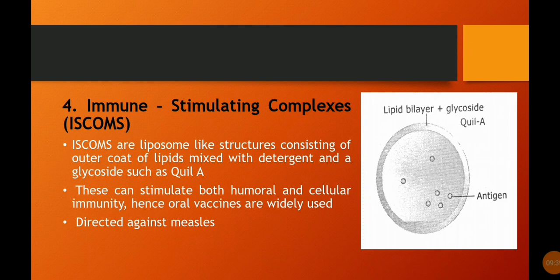Fourth is immune stimulating complexes, or ISCOMs. ISCOMs are liposome-like structures consisting of an outer coat of lipids mixed with detergent and a glycoside such as QuilA. This can stimulate both humoral and cellular immunity, hence oral vaccines are widely used, directed against measles. Here is the figure.